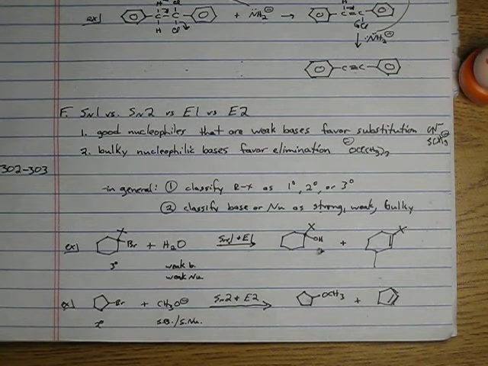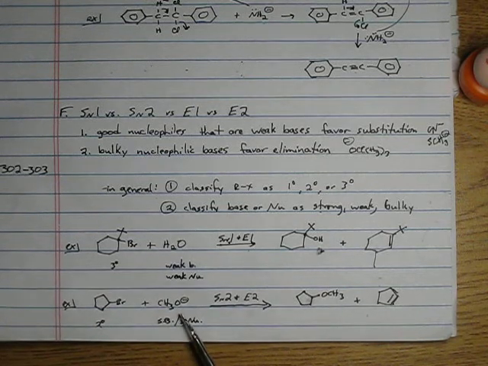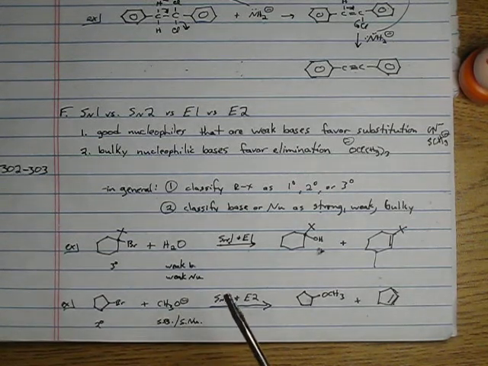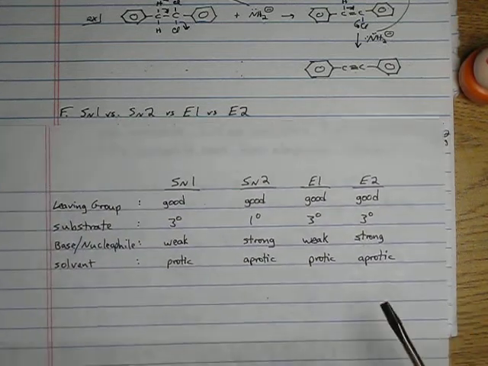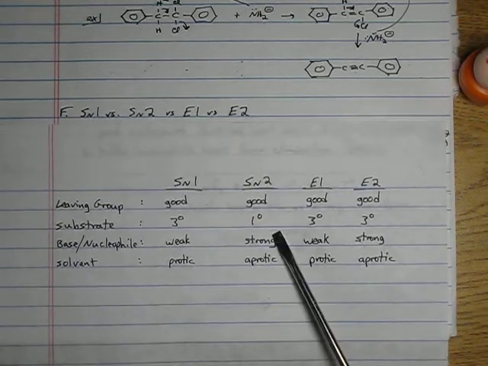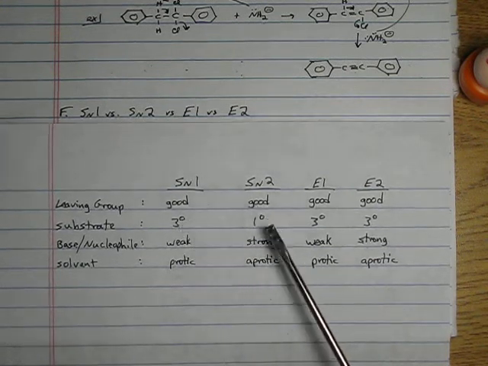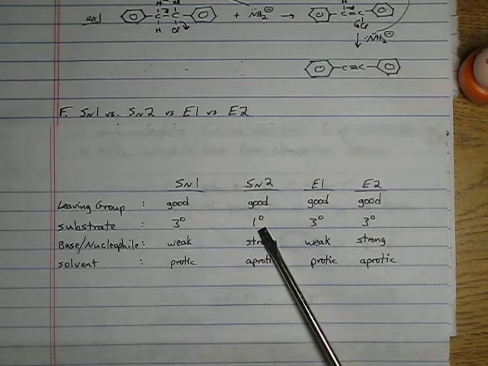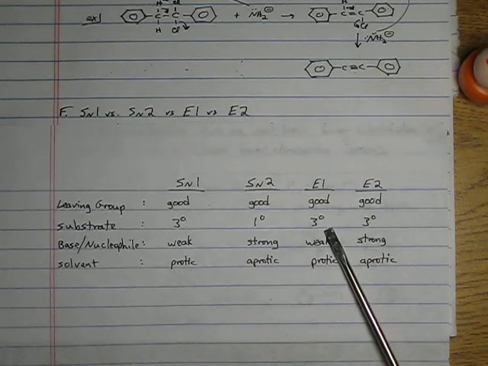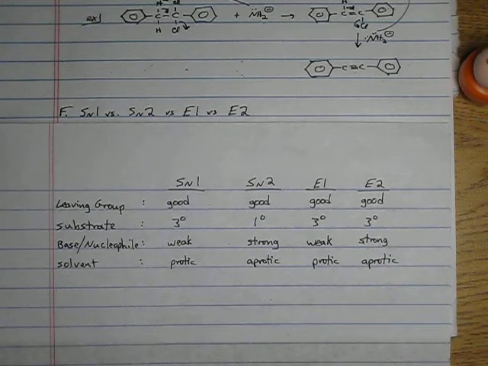Now, let's look at our next one. This one's a little interesting. We have a secondary alkyl halide. Alkoxide, a strong base, strong nucleophile. Well, if we look at our chart here, none of these are secondary. Sn1 is favored by tertiary. Secondary can do Sn1. Secondary can do Sn2. It prefers primary, but secondary can do Sn2. Secondary can go E1, secondary can go E2. So a secondary substrate doesn't tell us anything. All mechanisms are still in play.